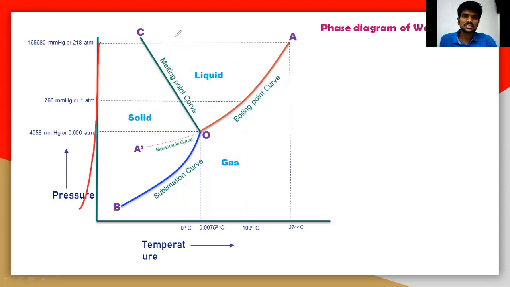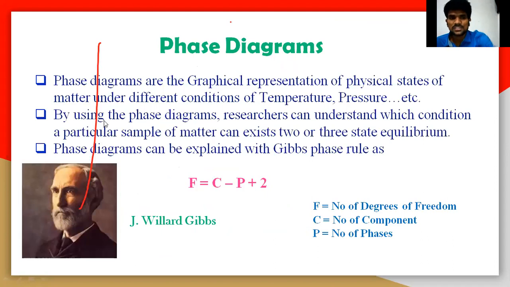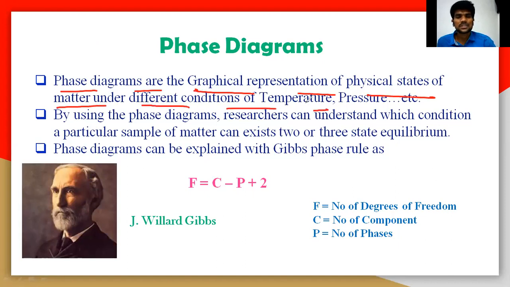First, let us understand the phase diagram. First of all, you need to understand the terminology in this particular phase diagram. What is the terminology in the phase diagram? A phase diagram is a graphical representation of physical states of matter under different conditions of temperature, pressure, concentration, volume, whatever may be.